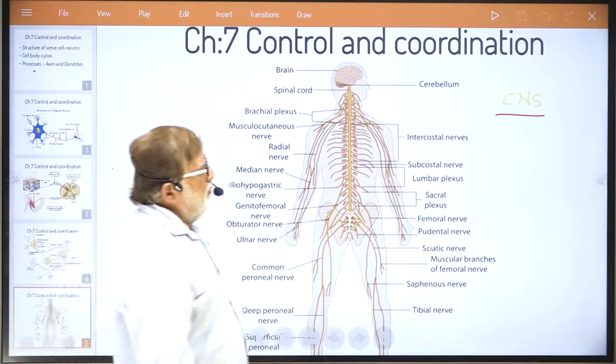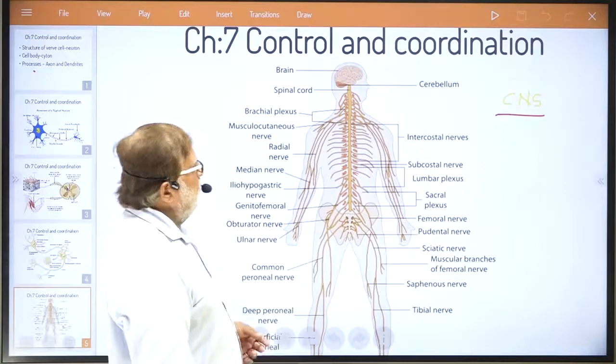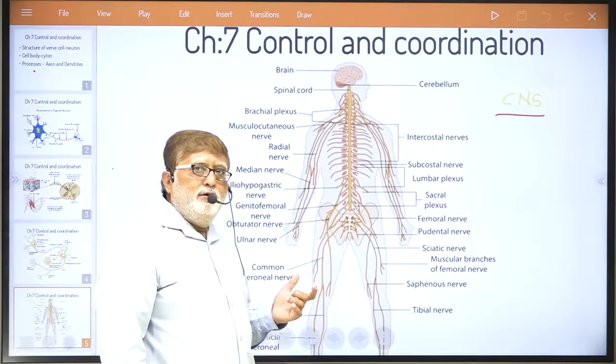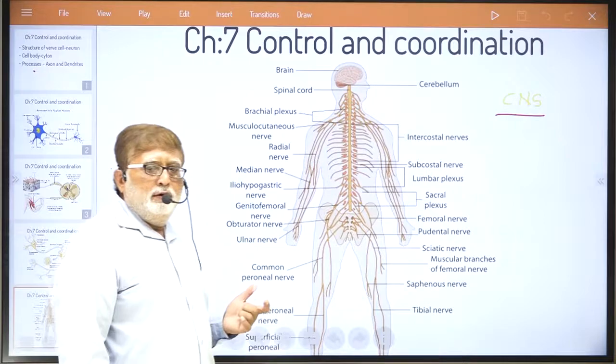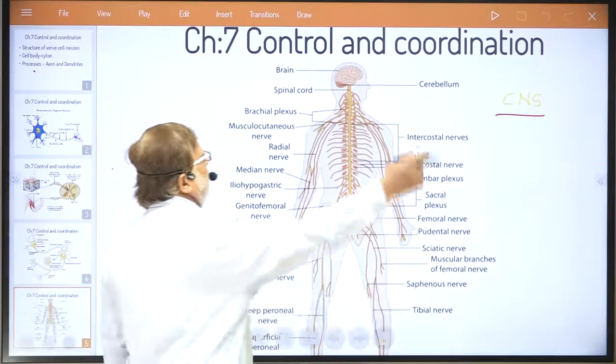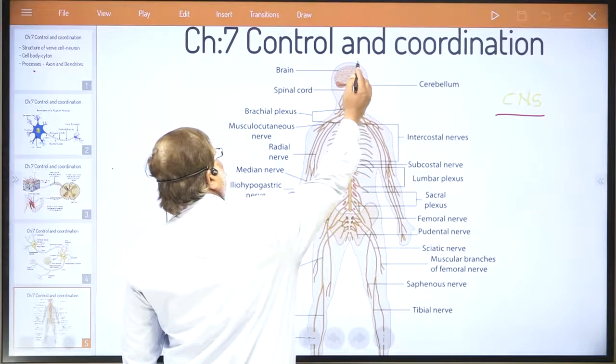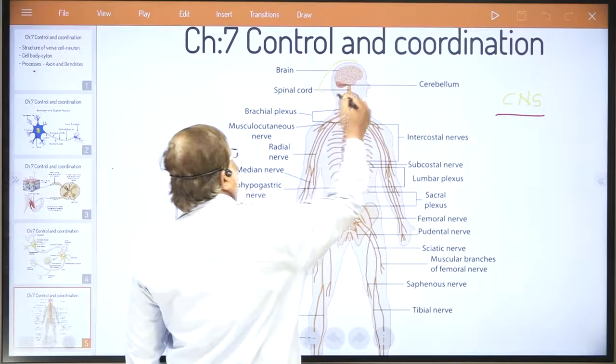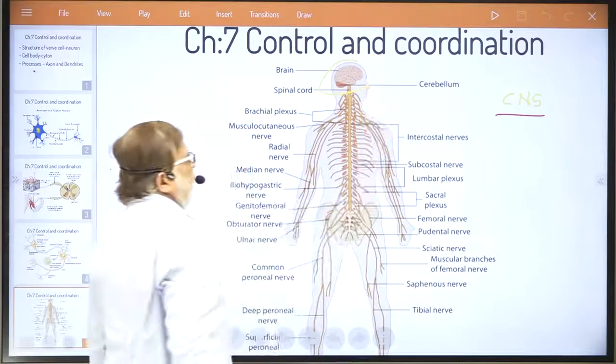You all know very well that our central nervous system, which plays a vital role in control and coordination, is made up of what you can see in the cranium box here, that is our brain.